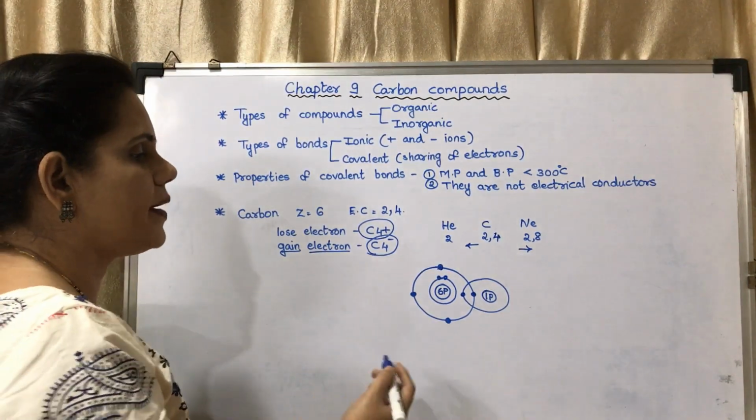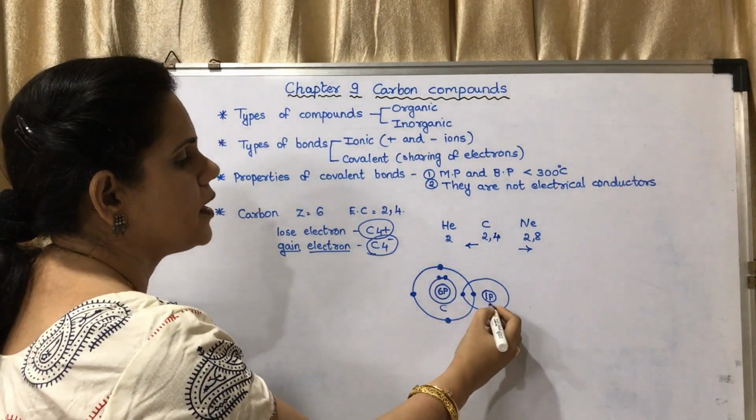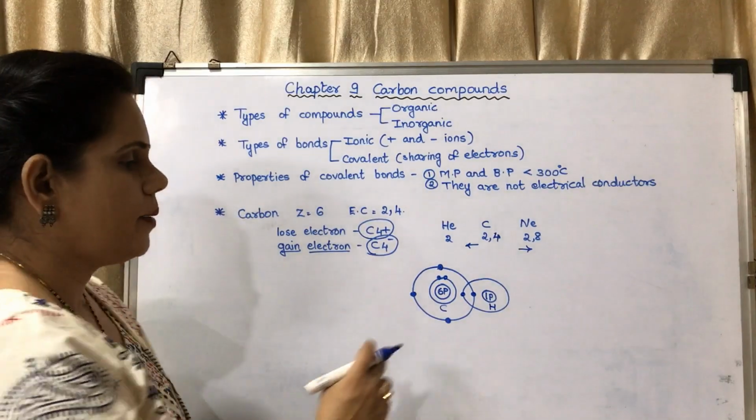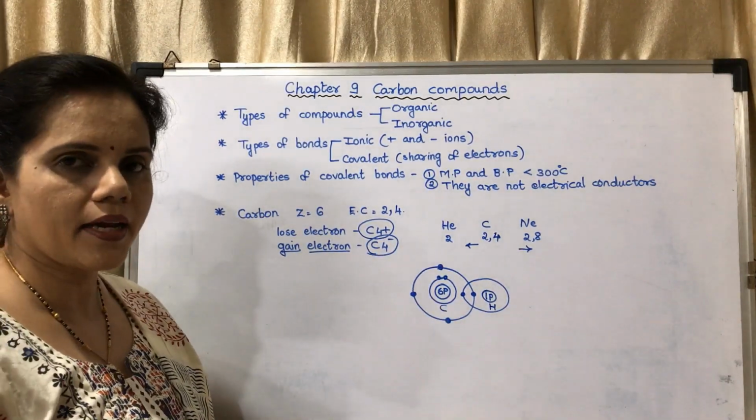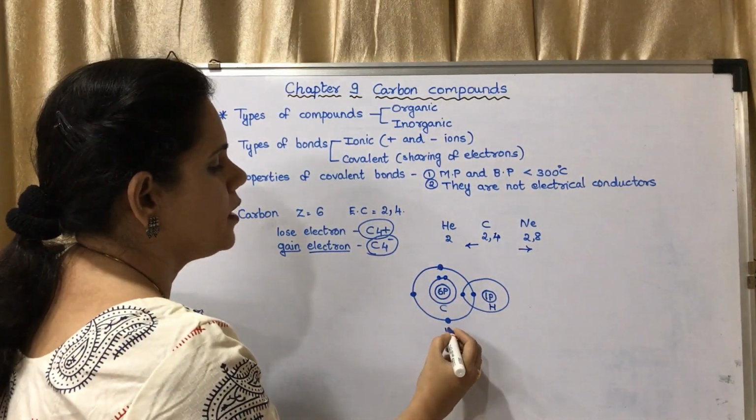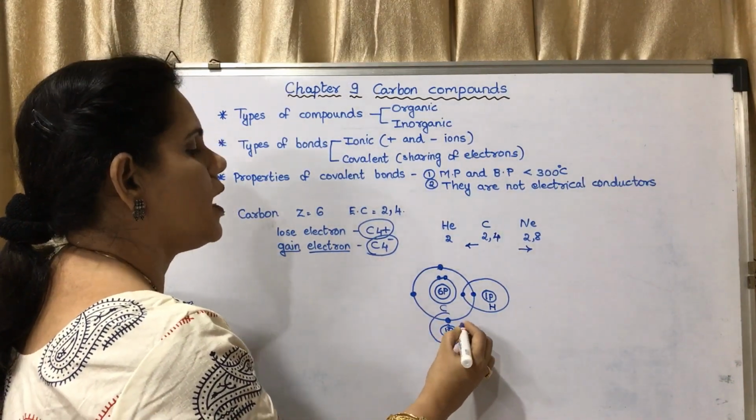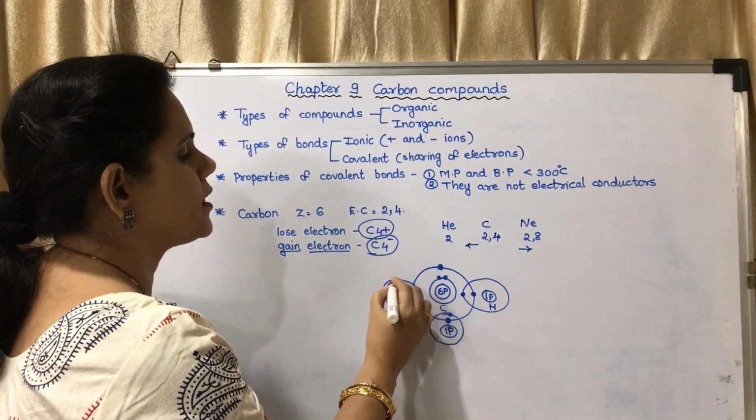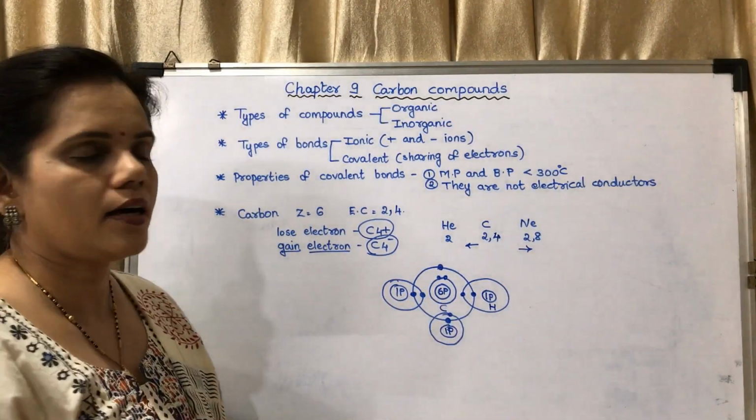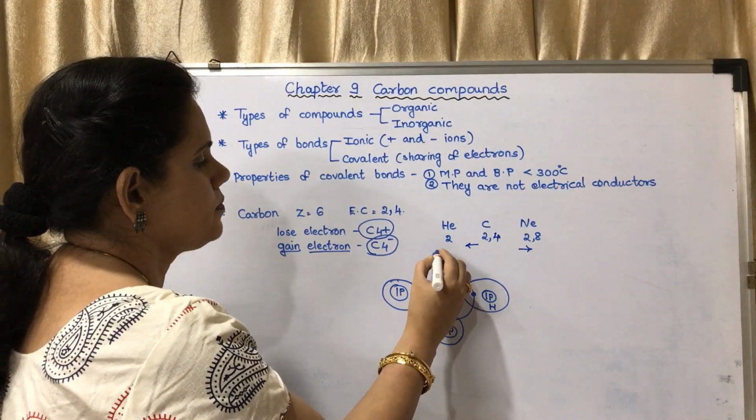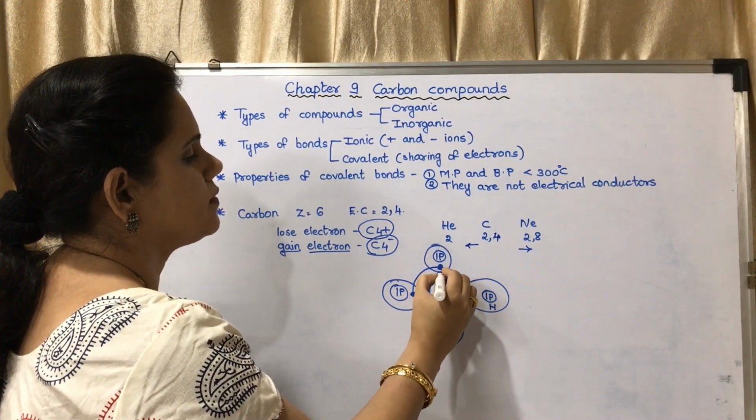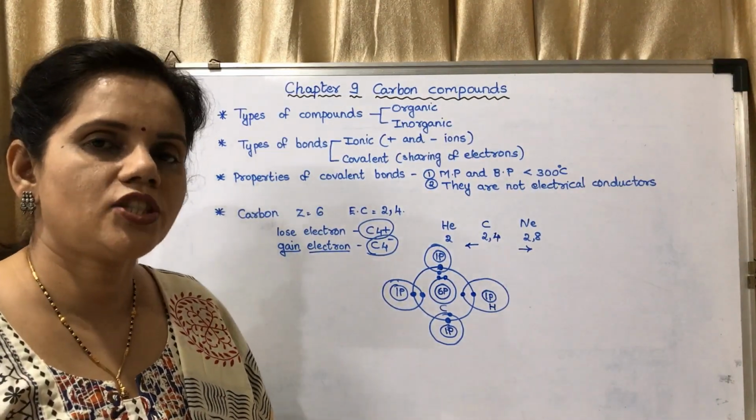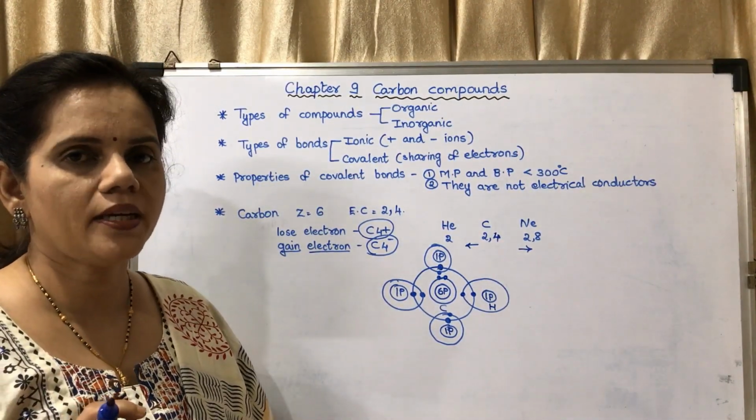So if they have shared, here they have shared 1 pair of electrons. 1 pair means one is of carbon and another is of hydrogen. So it has shared 1, but 3 of them are remaining. Again they will share electrons with another hydrogen atom. The third one will share an electron with another hydrogen atom. The next one will share with another hydrogen atom.